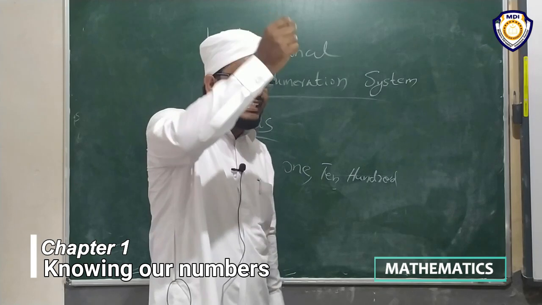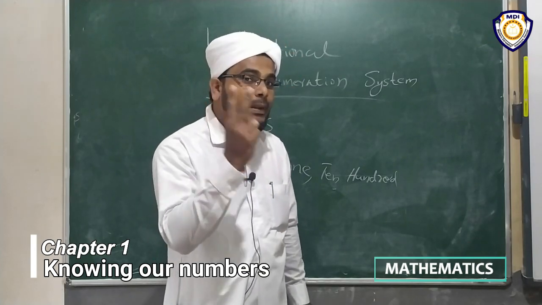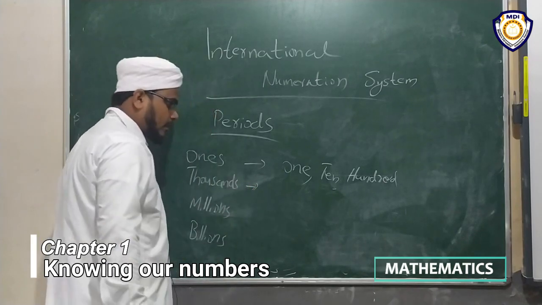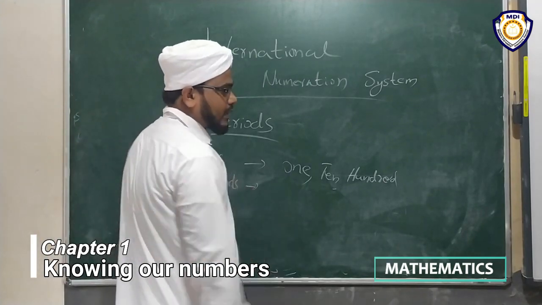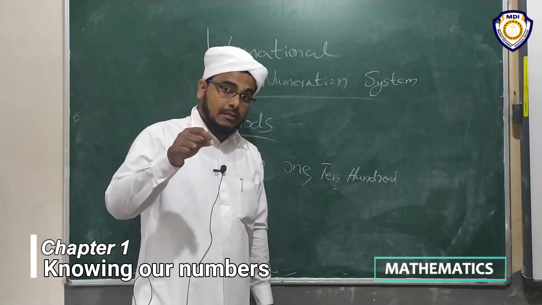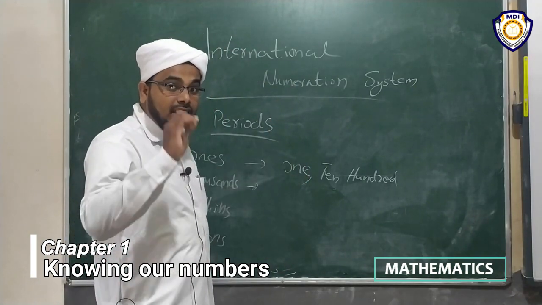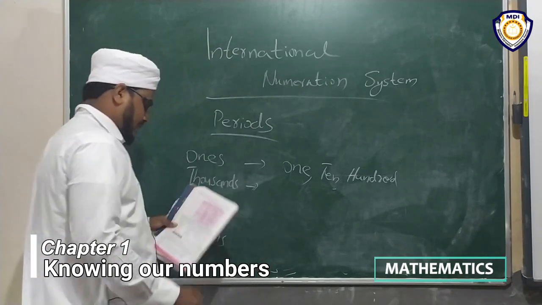Then thousands. How many places are there in thousands? We studied in the Indian system, there are 2 places. Which are they? Thousands, 10,000s. But in our international numeration system, there are 3 places in thousands.